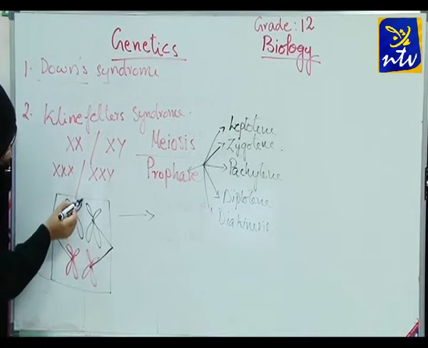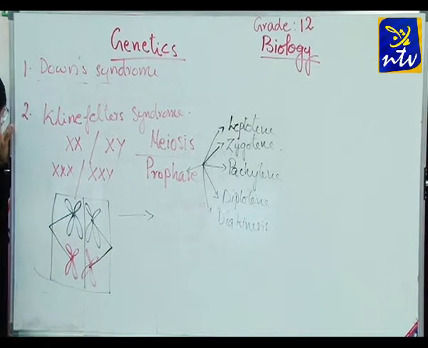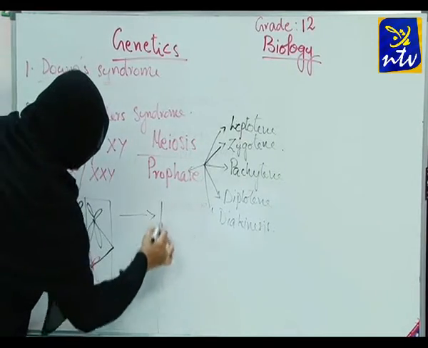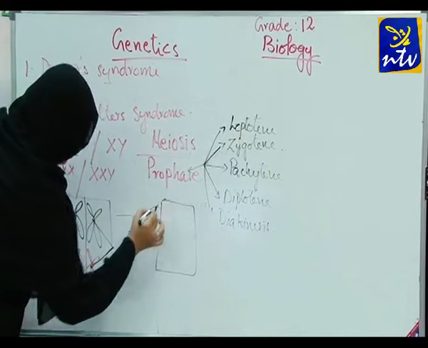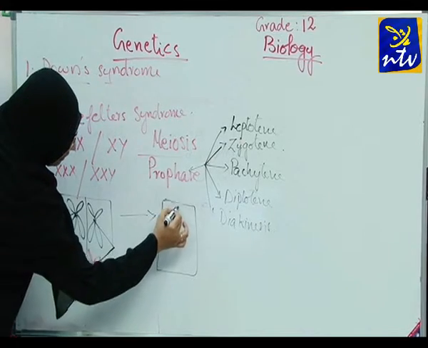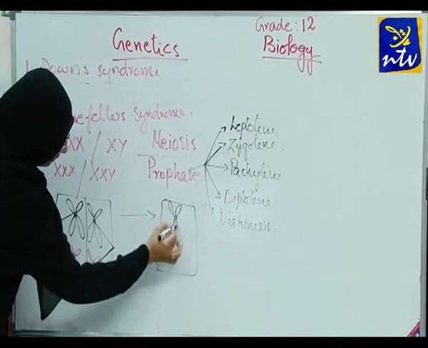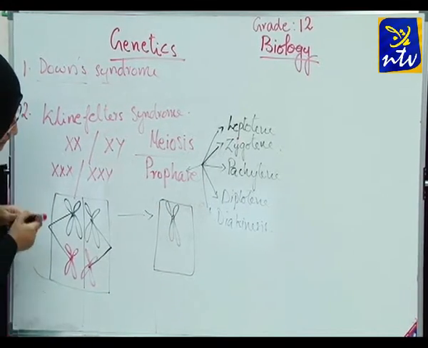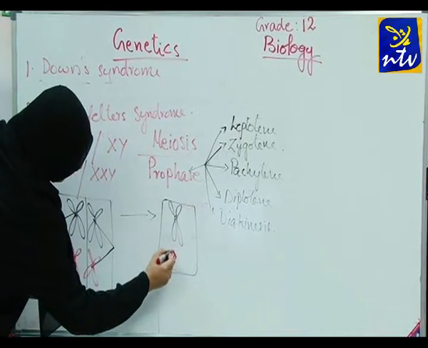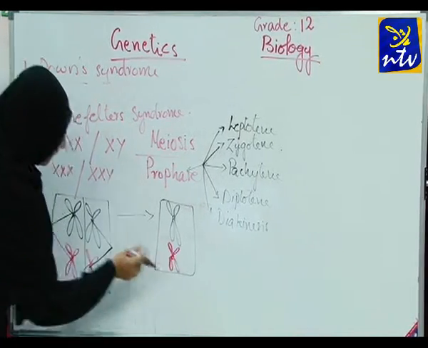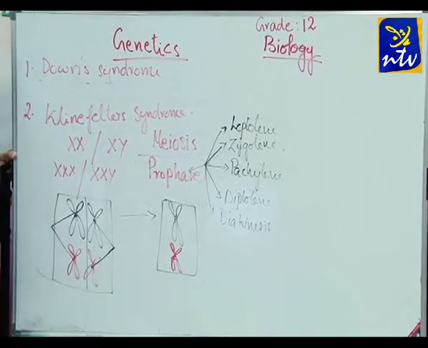See it very clearly. If you make a line over here, you can see that one cell is formed which is having 1 chromosome, and it is also having another 1 chromosome. Similarly, one more cell will be formed of the same type.